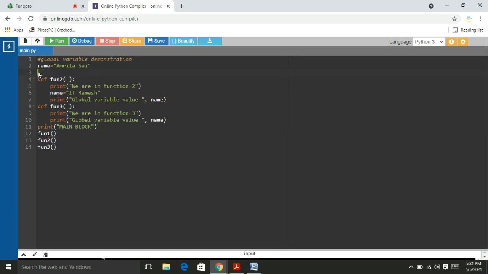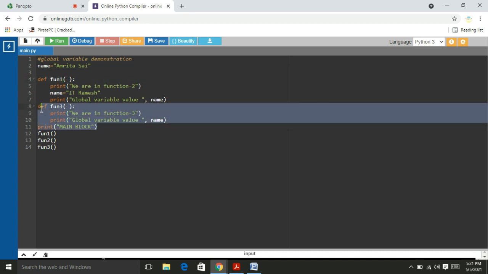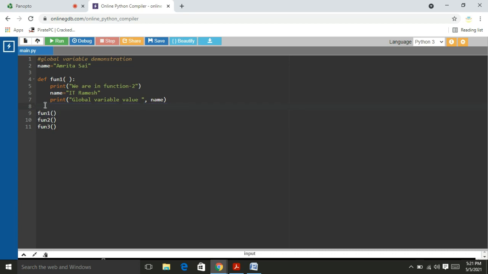This is the function 1 definition. I will change the name in function 1. Right. Name is Amrit Sai. Here I declare the global variable name Amrit Sai, and we are in function 2. Just I am going to remove this one.